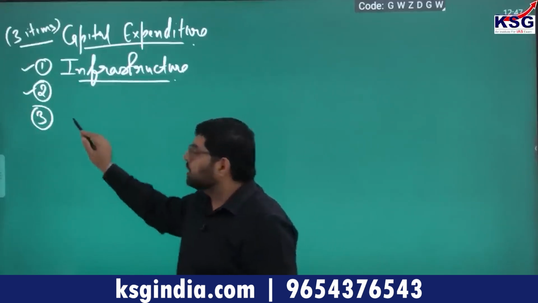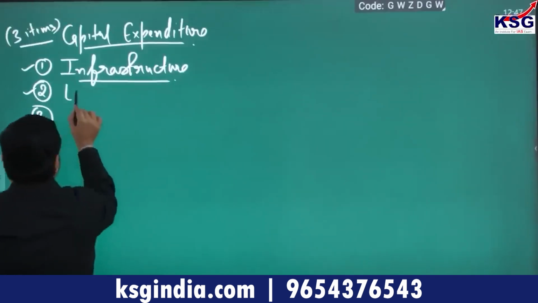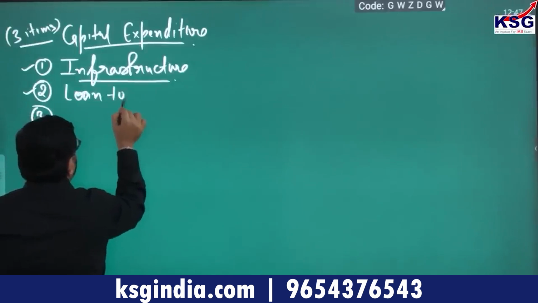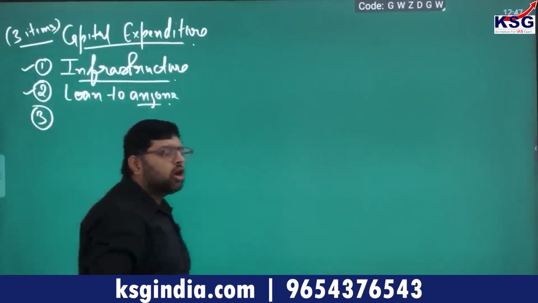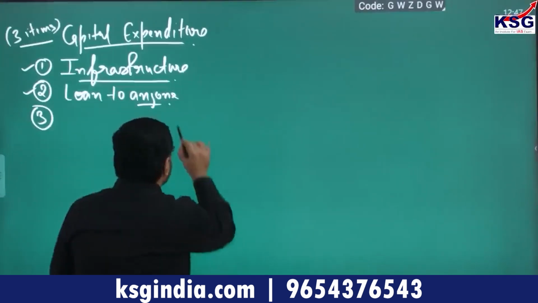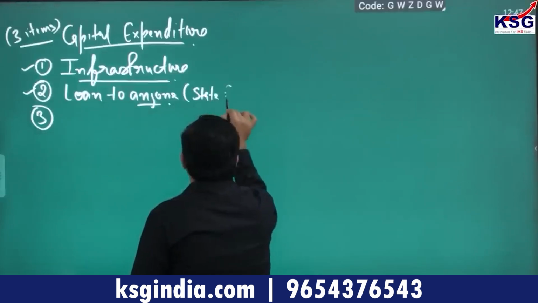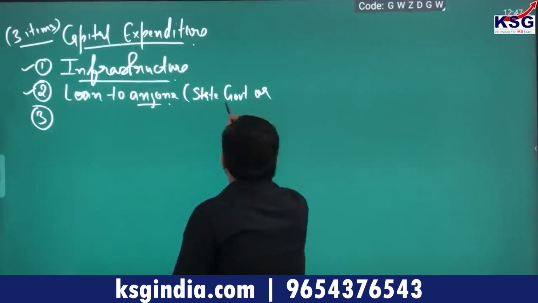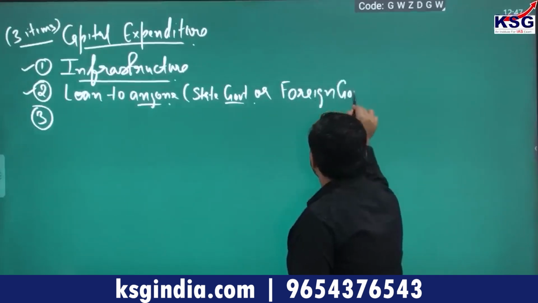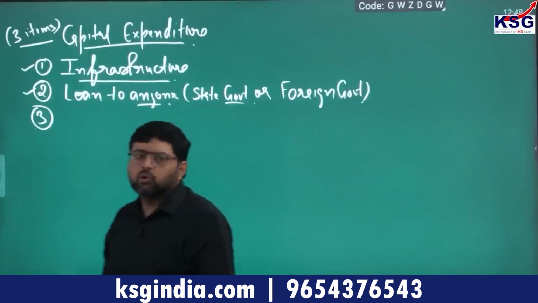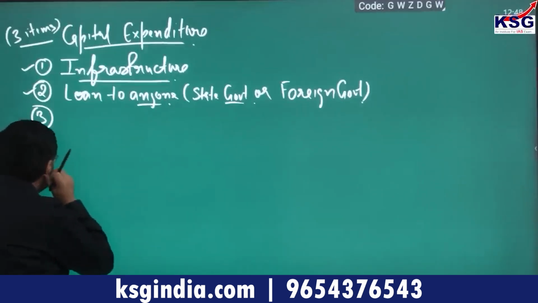So whenever the government of India gives a loan to anyone, when I am saying anyone, it means either to the state government or to a foreign government. So that is loan to anyone. Number 1.